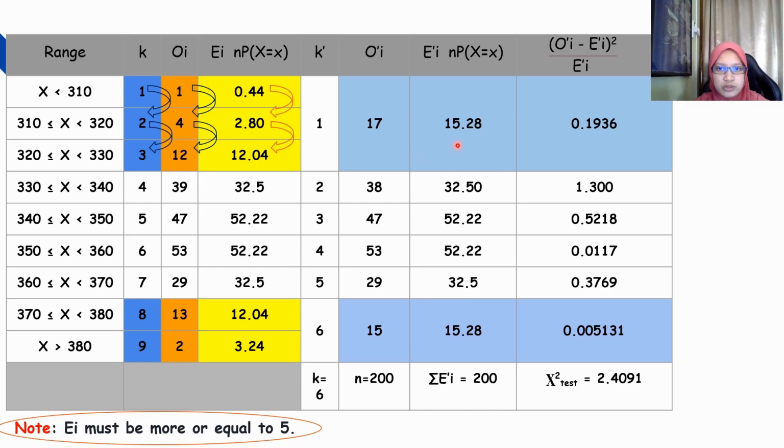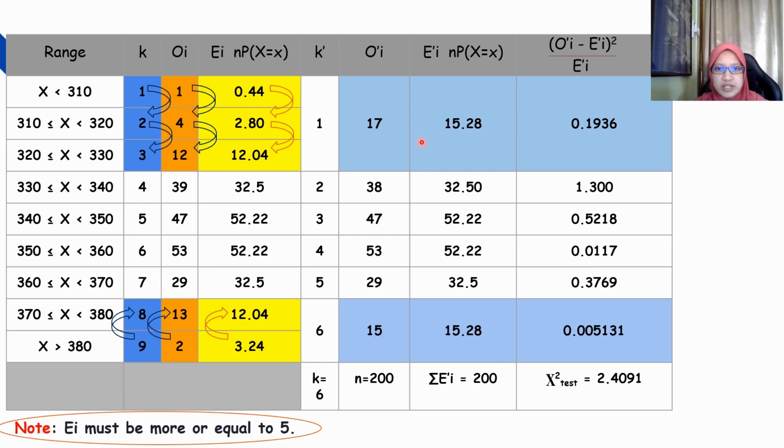So we will get 15.28, and the new k will be 1. The new observed value will be 17, which is the summation of 1 plus 4 plus 12. For the other ranges, there will be no problem because the expected frequency is above 5. But for the last data, 3.24 is below 5, so we need to add it with the above value. So we will get 15.28, and the new k is going to be 6. And the new observed frequency will be 15.